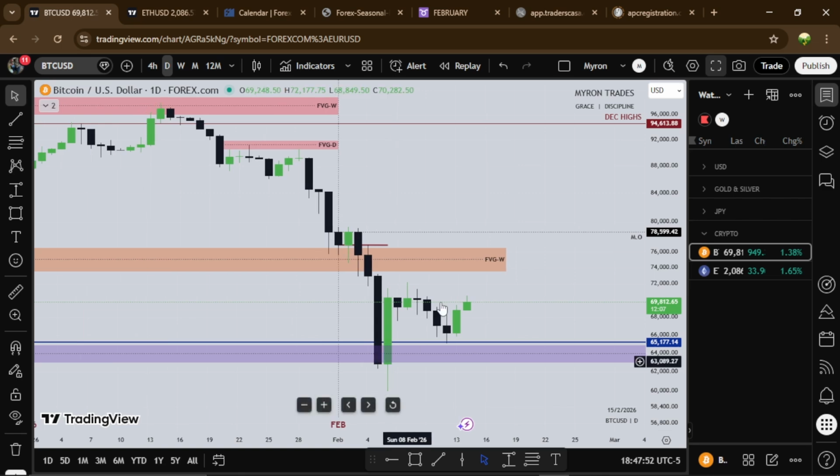So I was expecting a retracement into this fair value gap to see what we're going to do with it. Support, we want to go higher. Resistance, we want to go lower, right? So we see Bitcoin open on Monday, small range, Tuesday, small range, Wednesday, small range, and Thursday, small range, and Friday we see this bullish projection, right? And we see Saturday about to close.